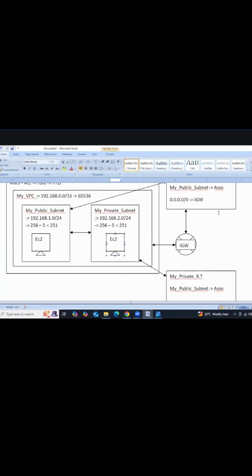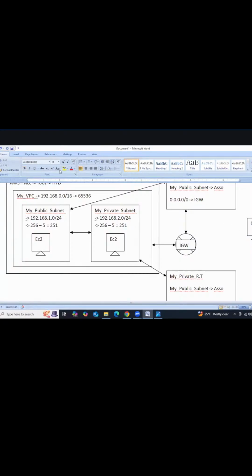So can we access this EC2 instance remotely from our laptop? For example, this is our laptop, our client.